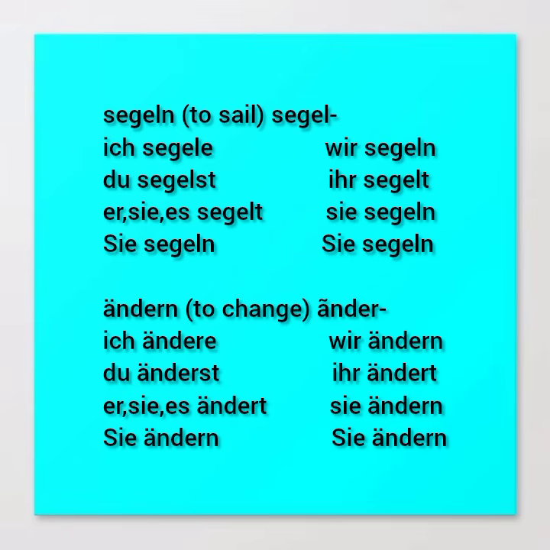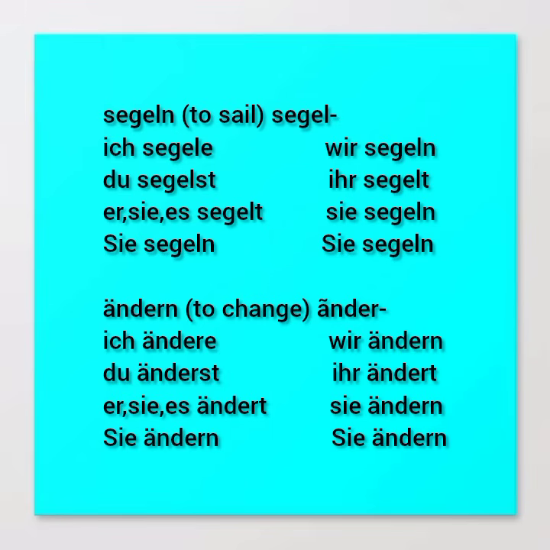So in ich, you add an E, it becomes ich ändere. How about du? Du änderst. How about er, sie, es? Er, sie, es ändert. And then the capital S, Sie ändern. So, ich ändere. Du änderst. Er, sie, es ändert. Sie ändern. Wir ändern. Ihr ändert. And then sie ändern.